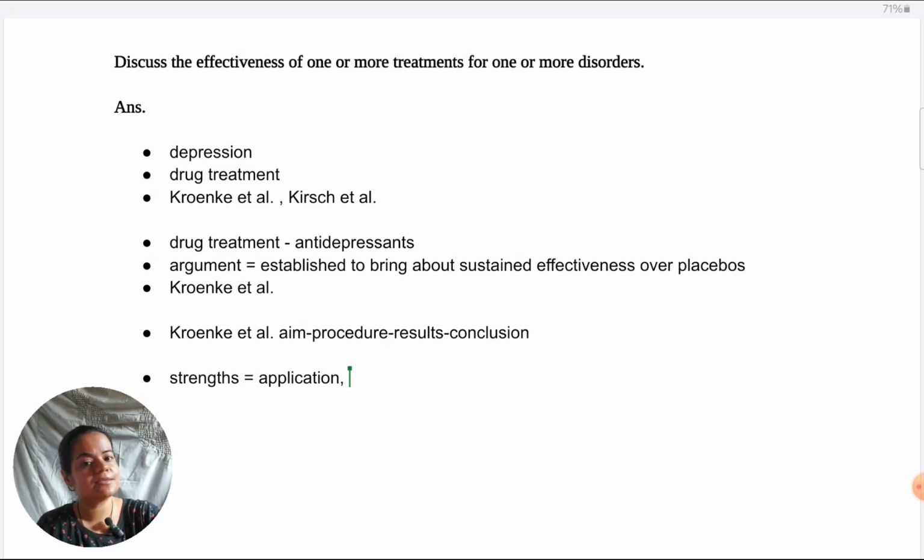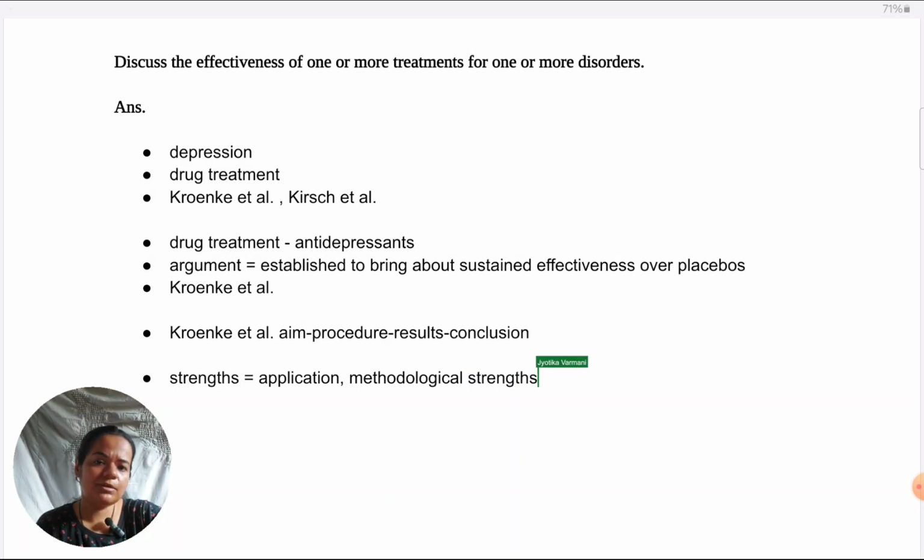So then we can say this is a very good alternative. Also, methodologically, studies like Kroenke et al. give very good credibility to the drug treatment, because so many different drugs have been trialed in these studies, even within SSRIs, different types of SSRIs, just showing that multiple drugs have a lot of effectiveness.